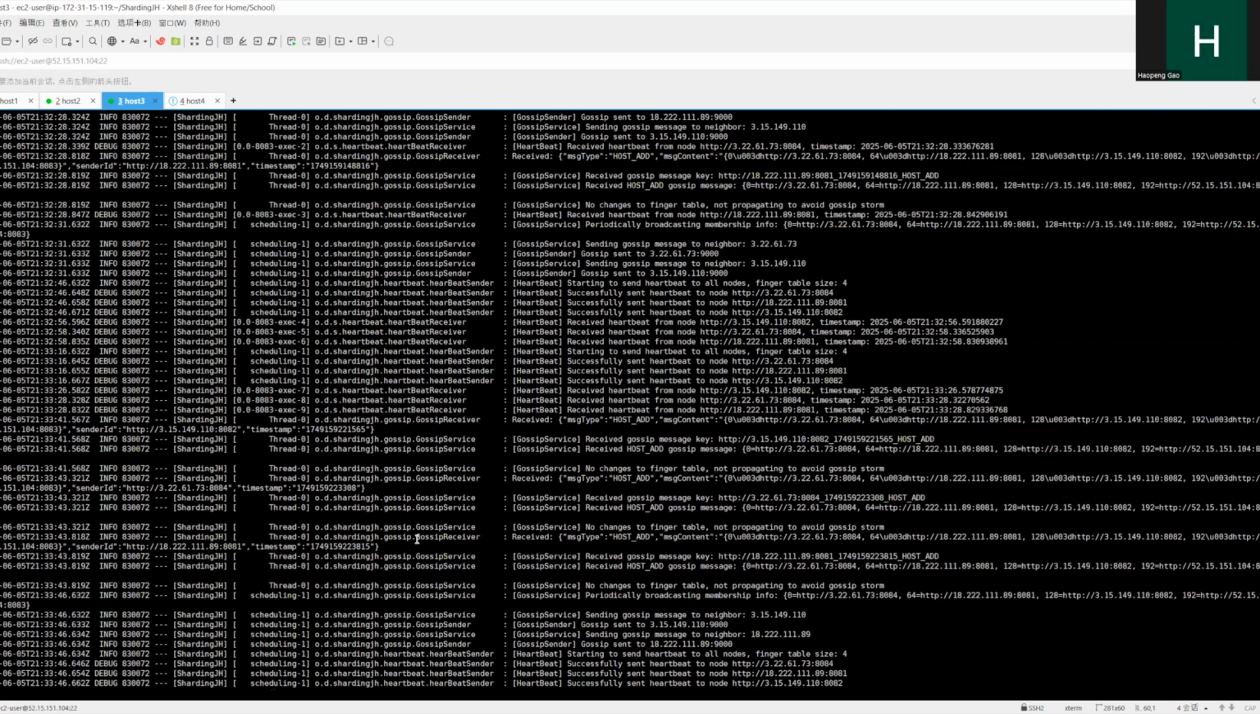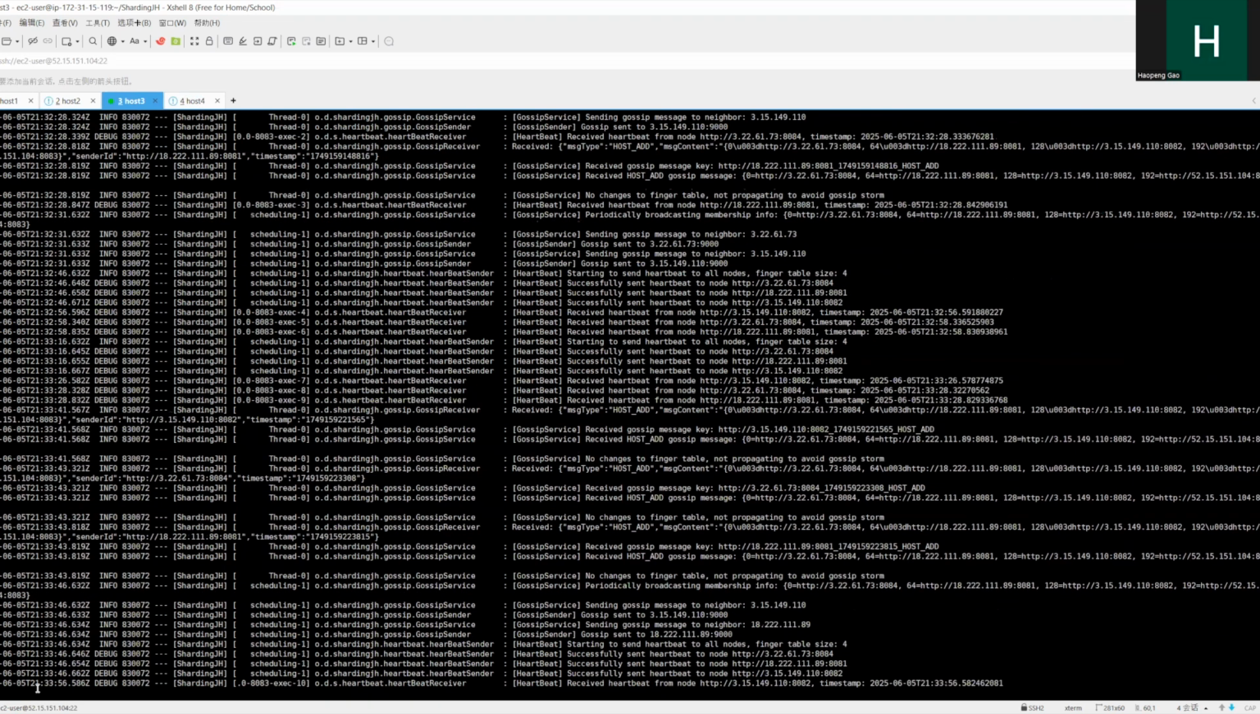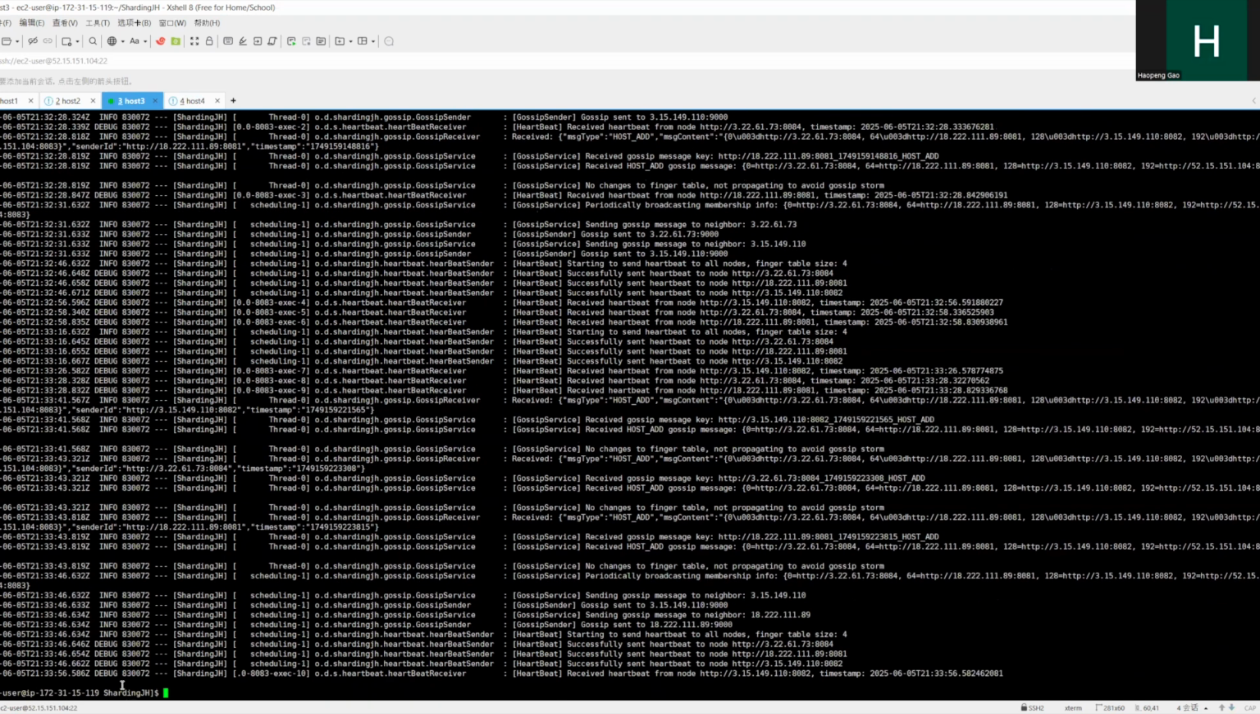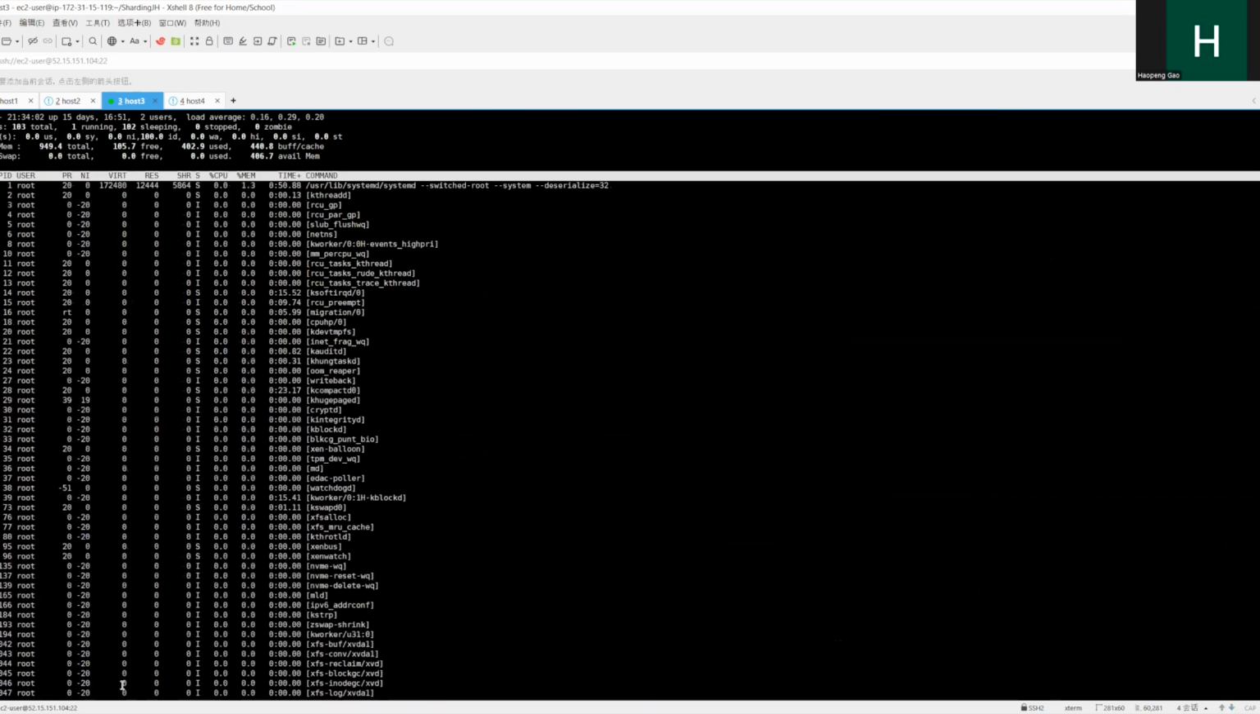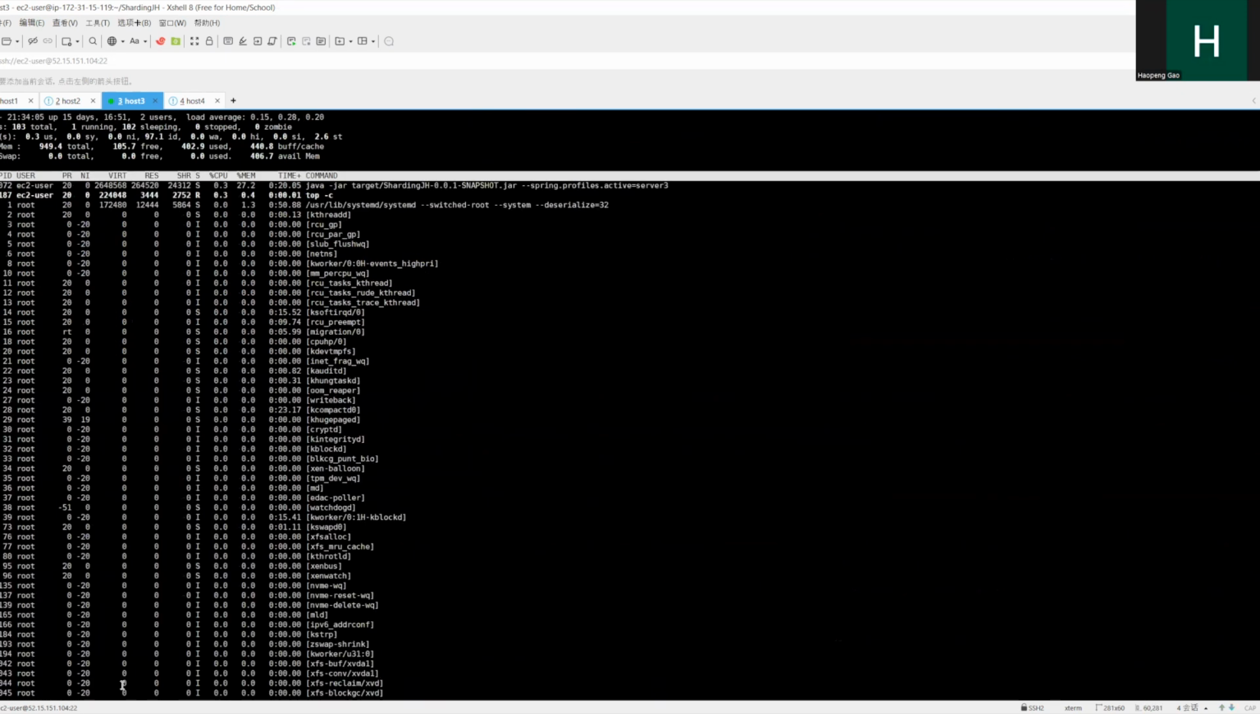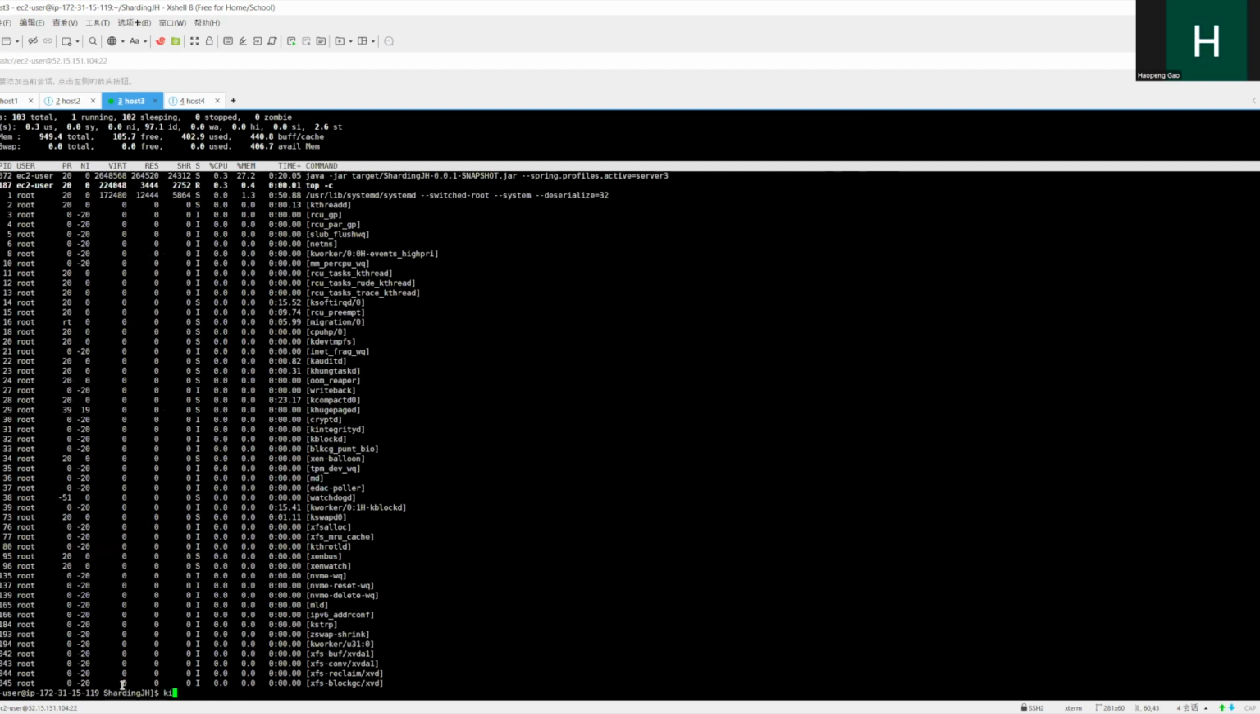And let's emulate what will happen if one node shuts down. Let's do it first, the fixed hash node. I will kill it to emulate that it has shut down.